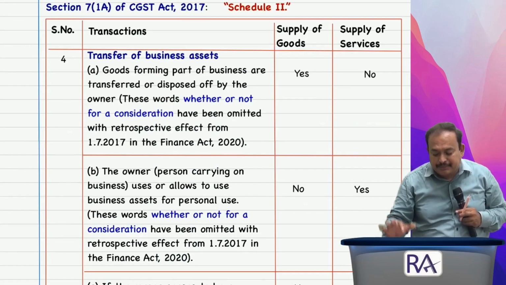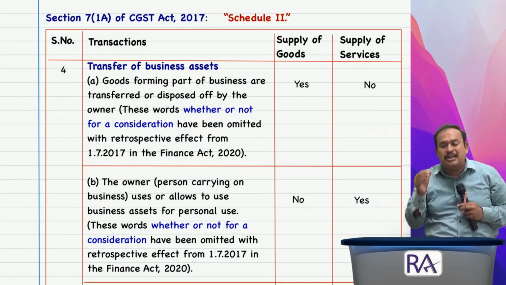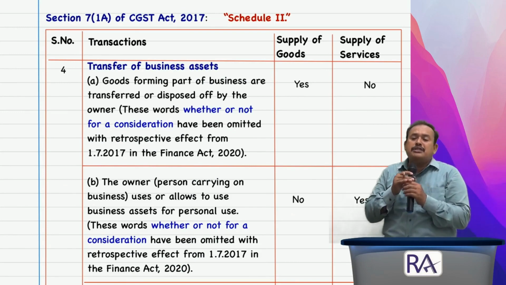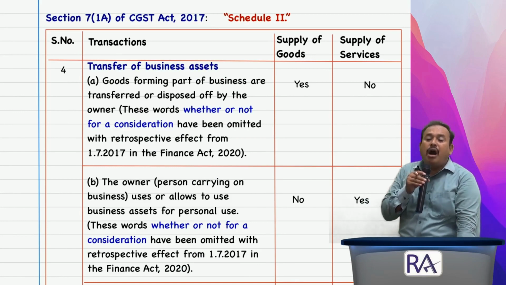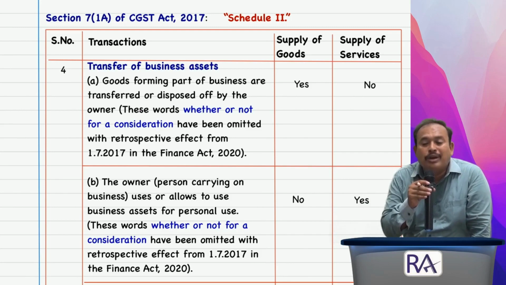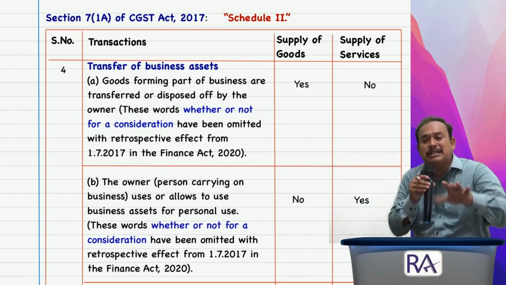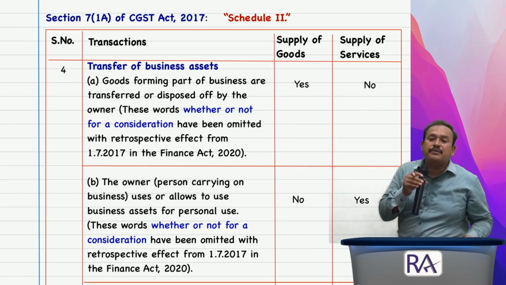Further, my dear friends, point number 4. So far we referred to 3 points out of 6 points. One is transfer, the other one is land and building, the third one is treatment or process. Point number 4, transfer of business assets. Goods forming part of the business are transferred or disposed of by the owner. Disposed of. What type of disposal? It is an irrevocable disposal, a permanent transfer. In that case, it is called supply of goods.